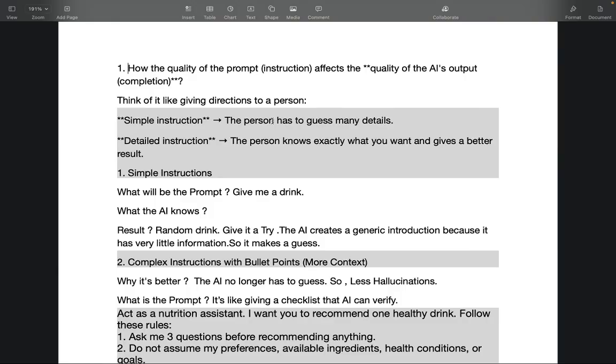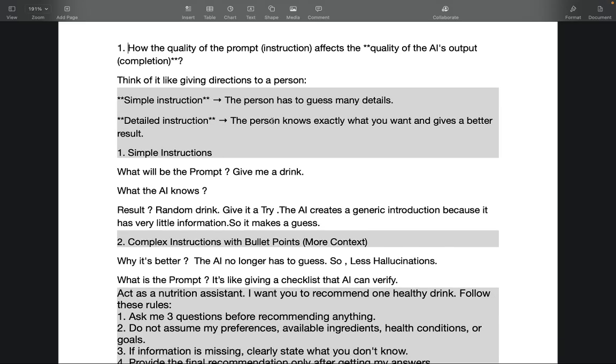So first thing, how the quality of the prompt or the instruction affects the quality of the AI output, right? Think of it like you as a human, and that LLM model is a human. When you're giving some directions to a person, if you give a simple instruction, then the person has to guess many details. Like when you go to a restaurant, you just say, give me a drink. So the waiter doesn't know which drink to give. Then what will be the result? A random drink. They'll just give it a try and give you a random drink.